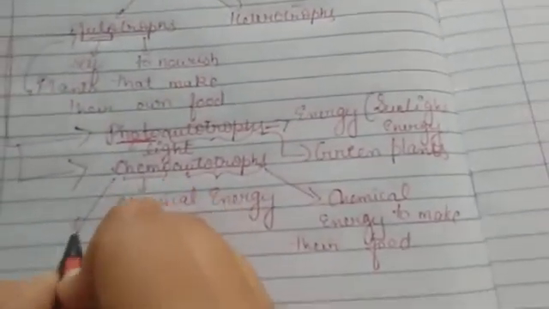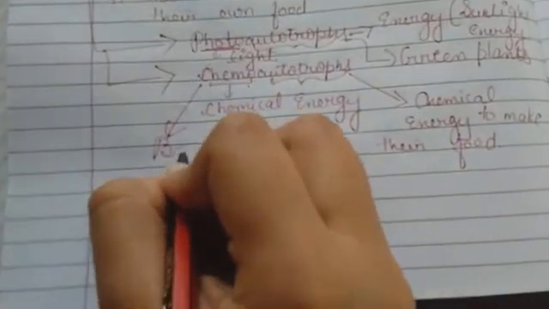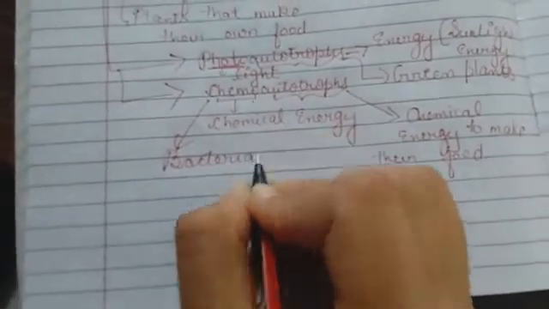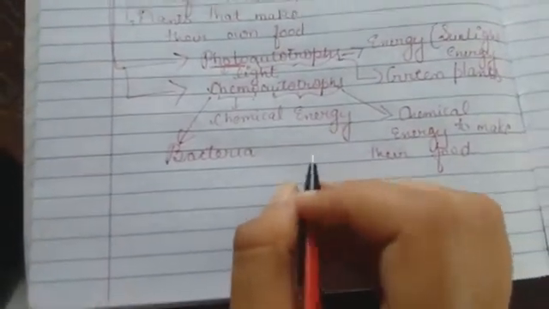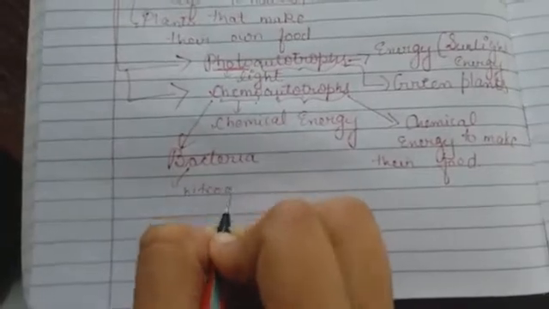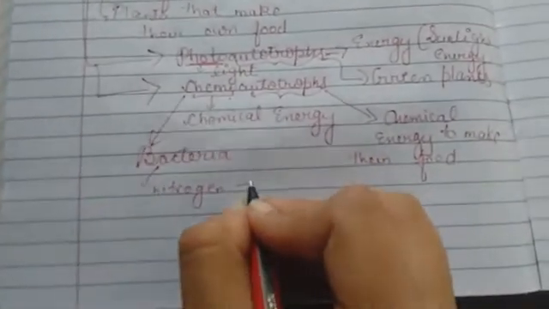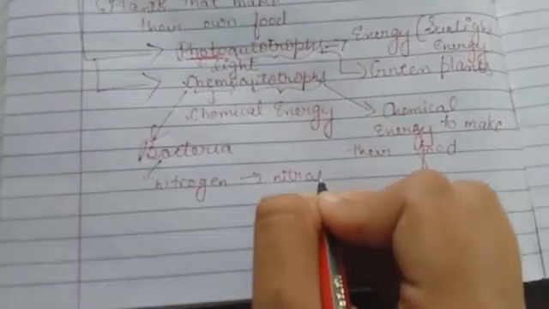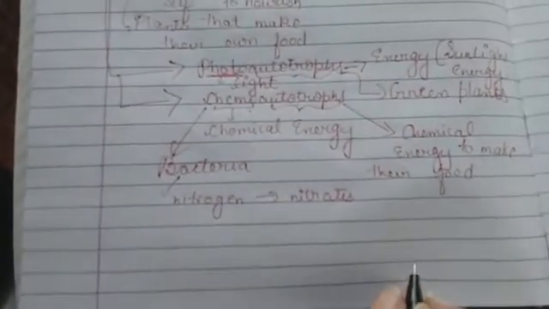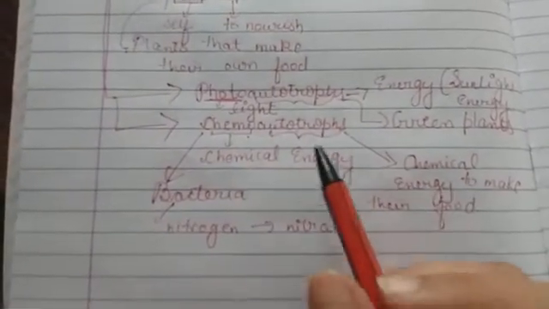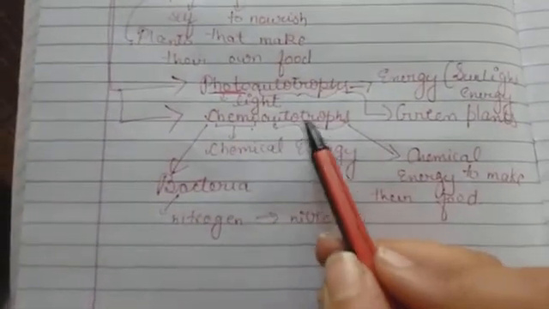Examples of chemoautotrophs are bacteria. What do the bacteria do? They normally convert nitrogen into nitrate. So they use chemical energy in preparing their food. That's why they are known as chemoautotrophs.